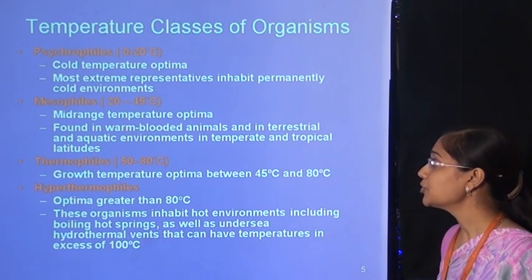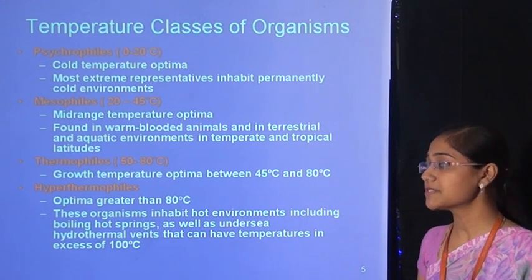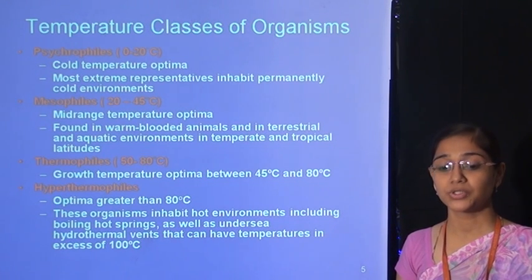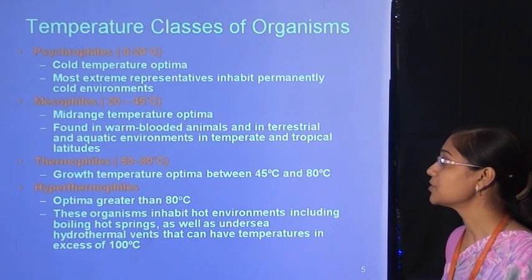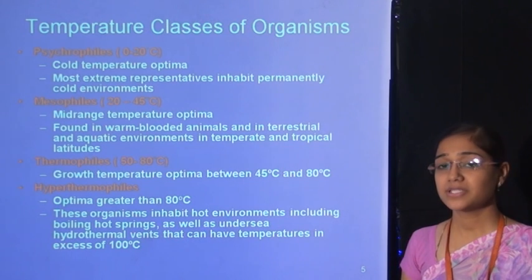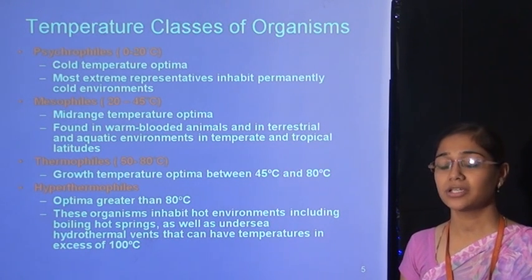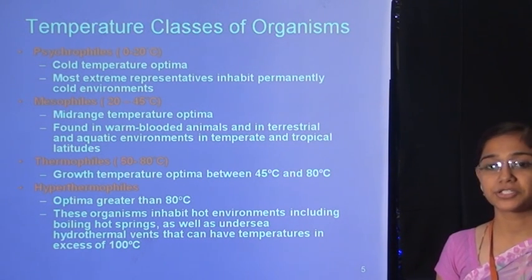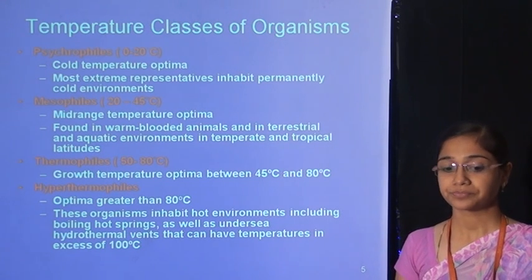Psychrophile, 0 to 20 degrees Celsius. In between this temperature range, microorganisms will grow, that is known as psychrophile. Cold temperature optima, that means at the lowest temperature microbial growth is very high, that is the optimum temperature. The most active representatives inhabit permanently cold environments.